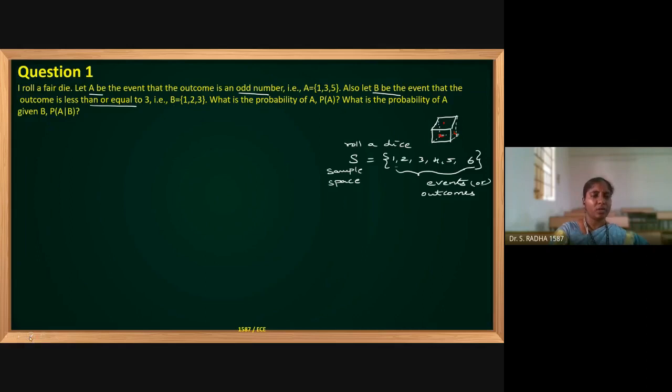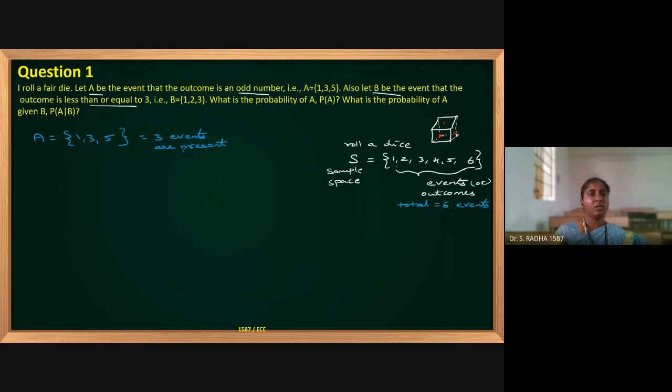Okay. So now what I will do? Already given A is nothing but 1, 3, 5. 3 events are present. In the total sample space, 6 events are present.